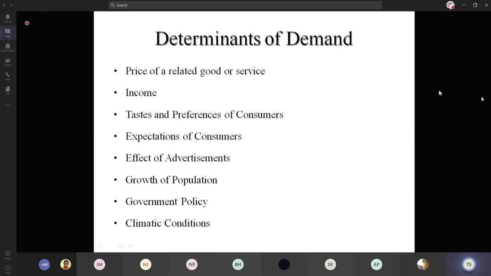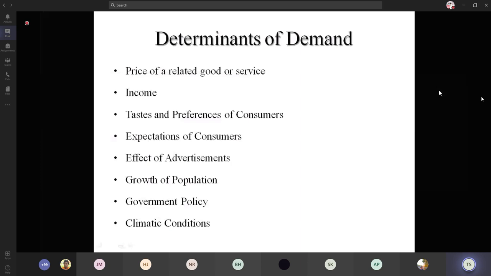The price decreases, so it affects the quantity. And what about tax? How does tax make a change in the quantity demanded? When the government imposes some tax on a particular product, the price of that product increases and the quantity demanded will decrease. So government policy is also one of the factors which affects the demand.